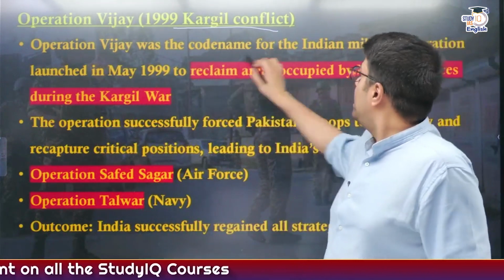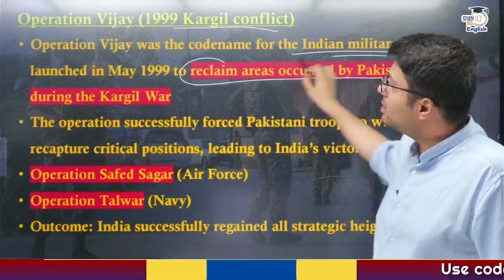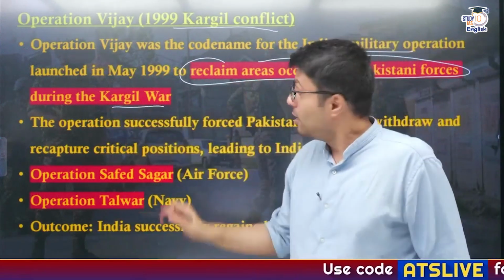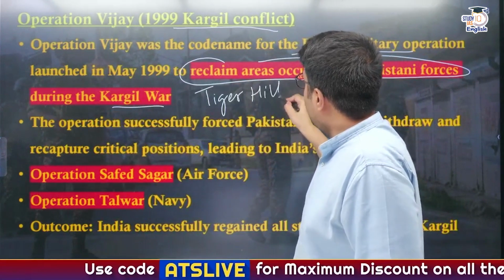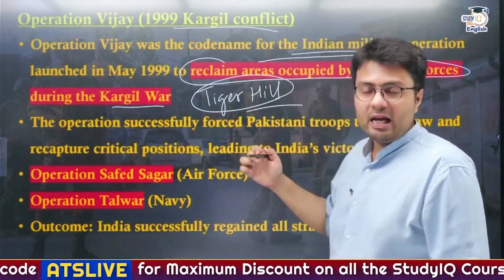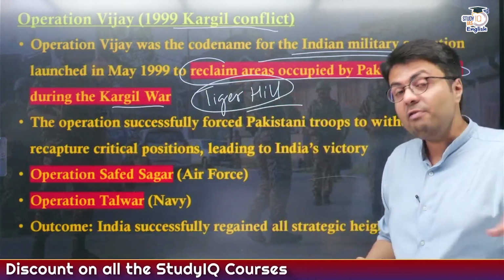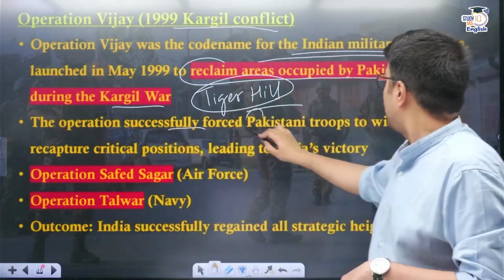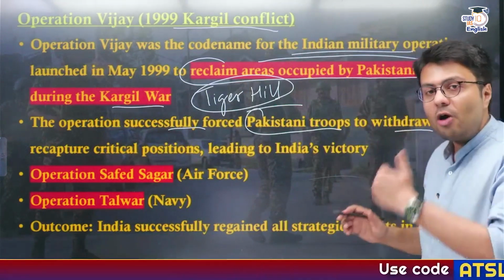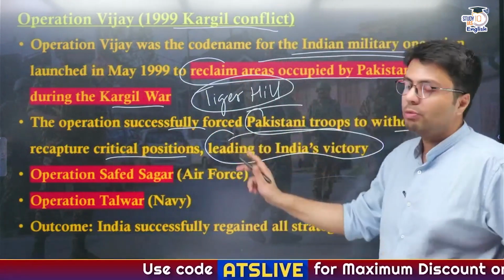Now, this was the code name for the Indian military operation to reclaim the areas which were occupied by Pakistani forces during the Kargil conflict. Most important is the region of Tiger Hill. If any country deploys its military over Tiger Hill, it can control a significant portion and important highways of the Jammu and Kashmir region. This operation successfully forced Pakistani troops to withdraw and allowed India to recapture critical positions, leading to India's victory in this mission.